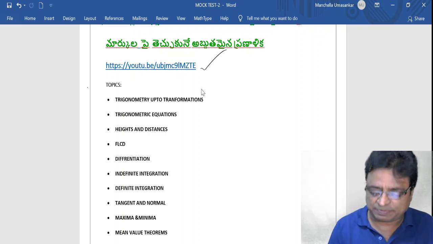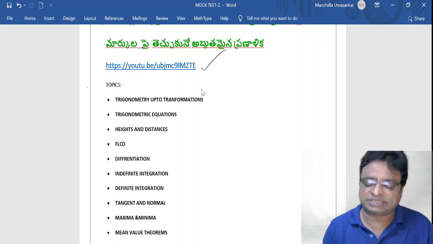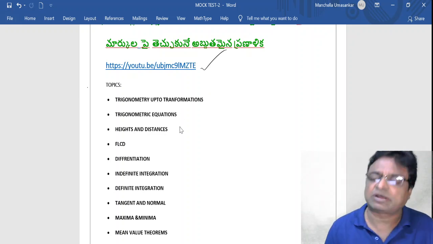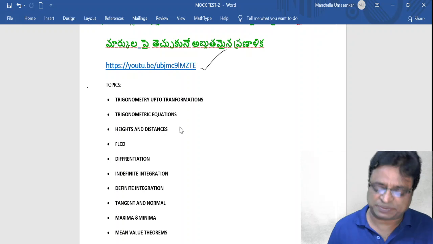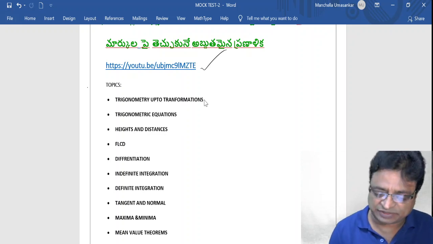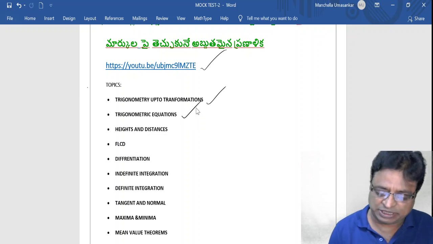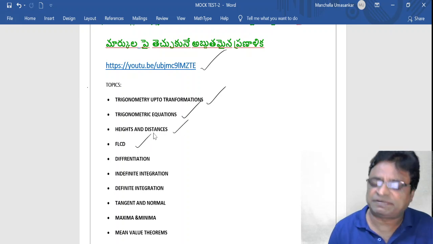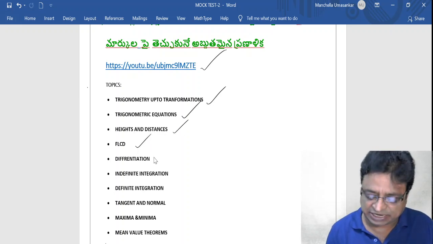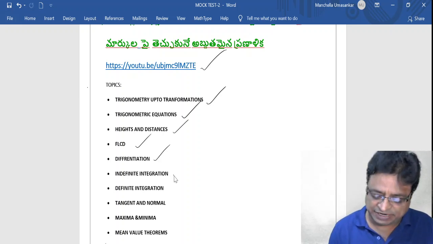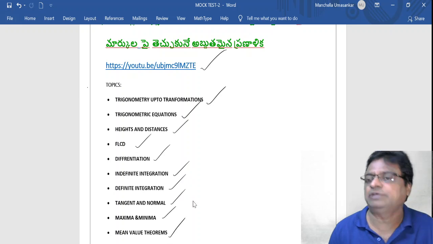Now these are the topics in mock test 2, and this is the question paper prepared on these topics only. Again, questions from these topics are guaranteed. Number 1, trigonometry up to transformations. Number 2, trigonometric equations, inverse trigonometry, heights and distances, functions, limits, continuity and differentiation, exclusive differentiation, indefinite integration, definite integration, tangent and normal, maxima, minima, and mean value theorems.